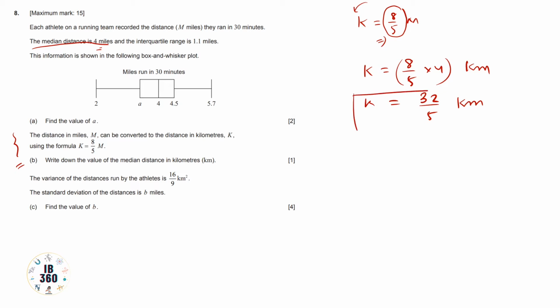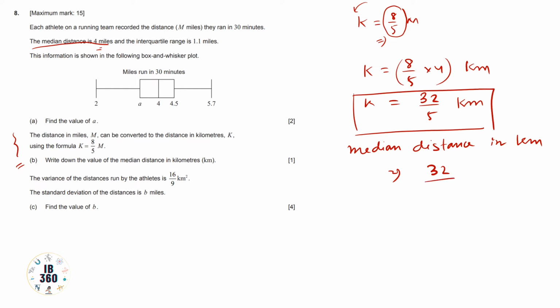So this is the value of the median distance in kilometers, that is 32 by 5 kilometers.